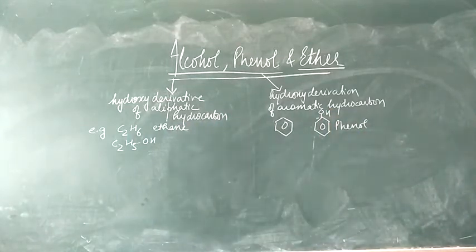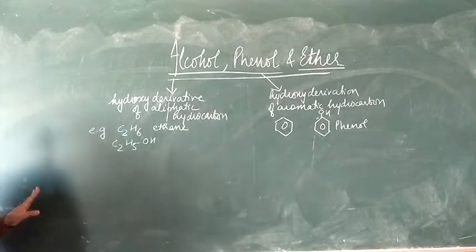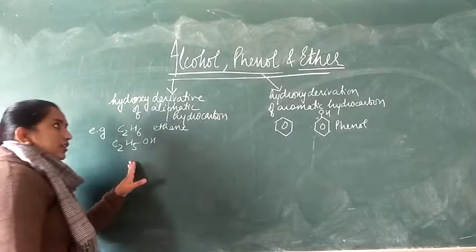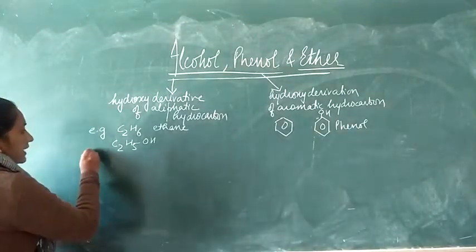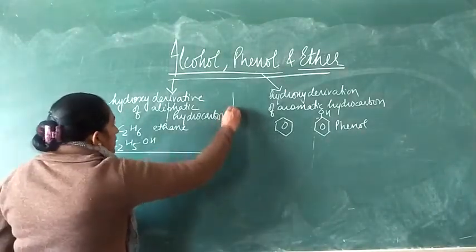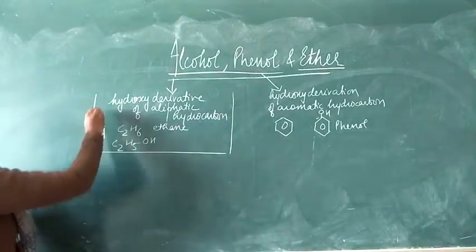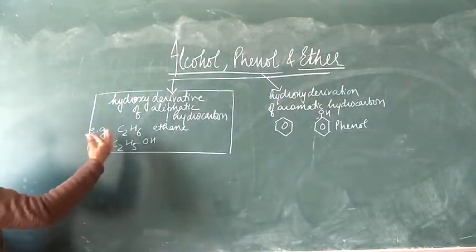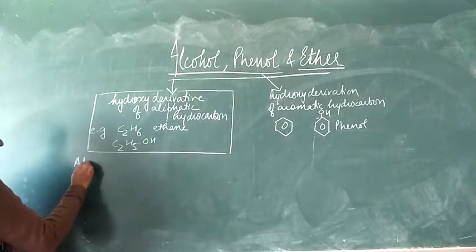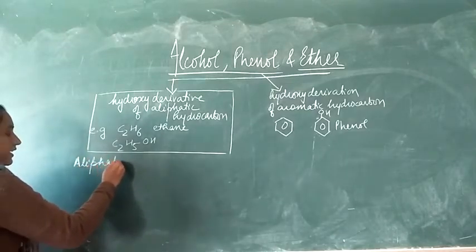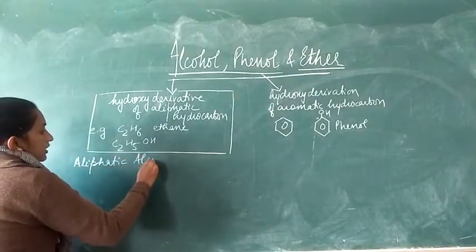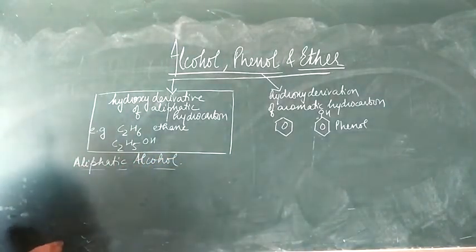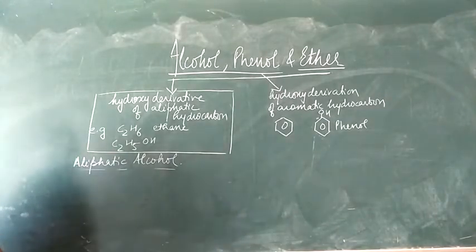Okay. So next, students, we will discuss the classification of the alcohol and phenol. Right? Now let's start first with the alcohol part. Now students, here we are taking aliphatic alcohol, where we will have the alkyl groups attached to it.